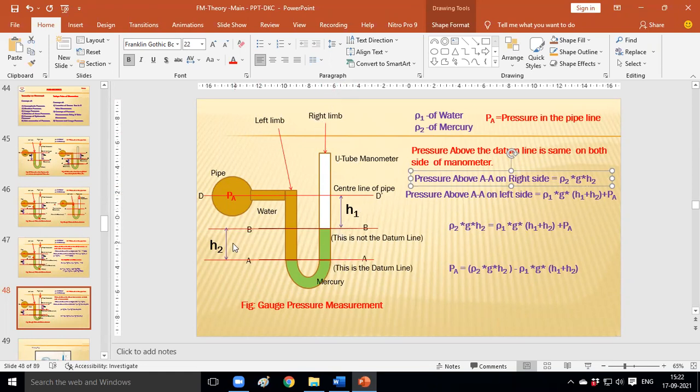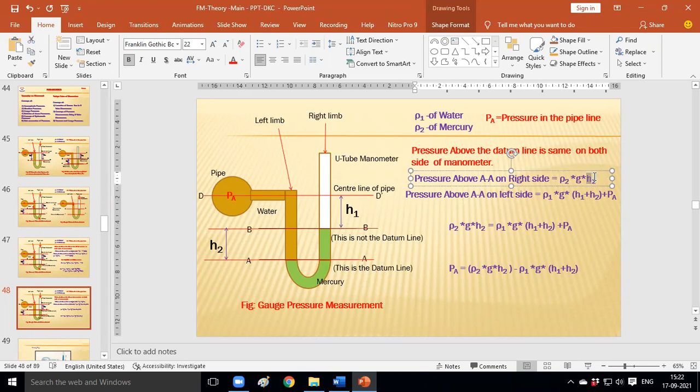As far as the right limb is concerned, H2 represents the height of mercury from the datum line. We put H2, we don't put H1, in the equation for the pressure above AA' on the right side. Why H2? Because we consider the height of the mercury column, and the height of the mercury column above the datum line is H2. Similarly, the pressure above AA' on the left side. How many fluids are above the datum line on the left side? One fluid, correct? Which fluid?